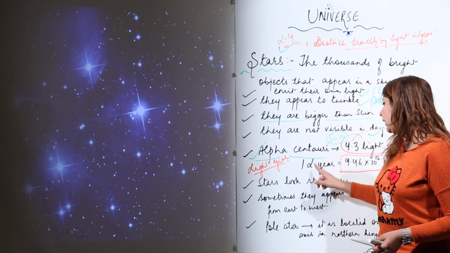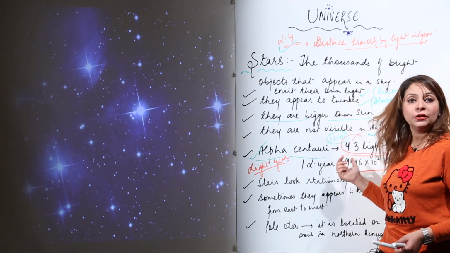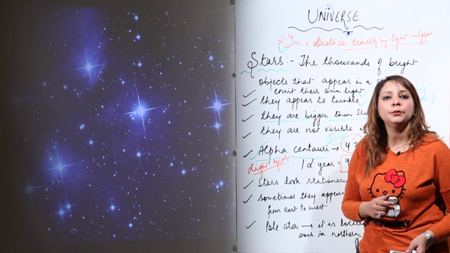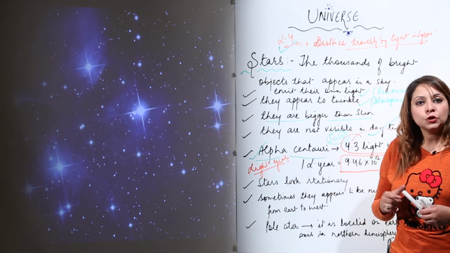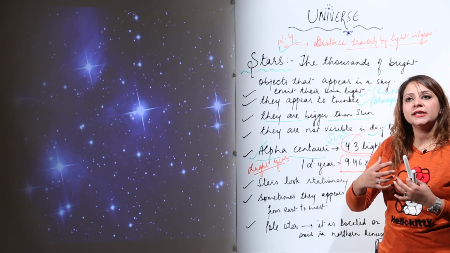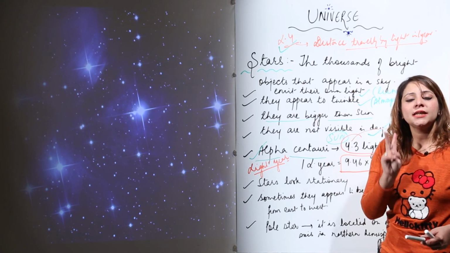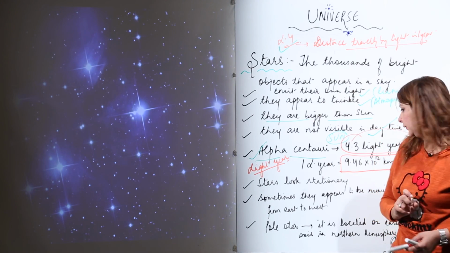As you already know, 1 light year is 9.46 into 10 raised to power 12 kilometers. So 4.3 light years means 4.3 into 9.46 into 10 raised to power 12 kilometers. This much you can say is the distance of the Alpha Centauri from the earth. So it is considered as the second nearest star to the earth.